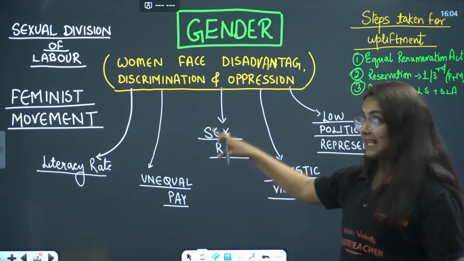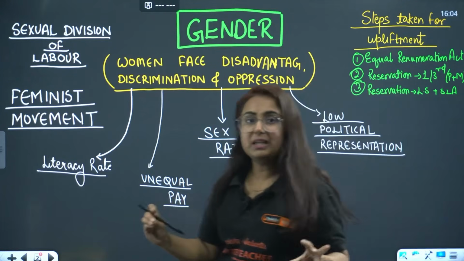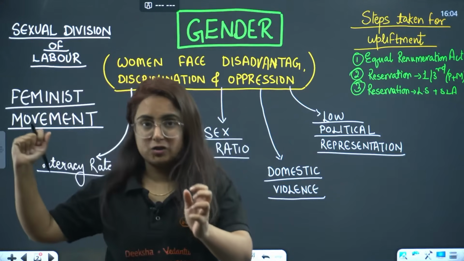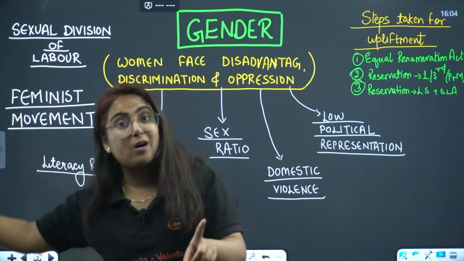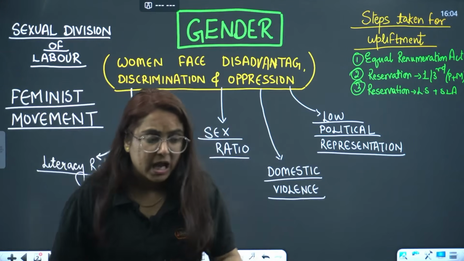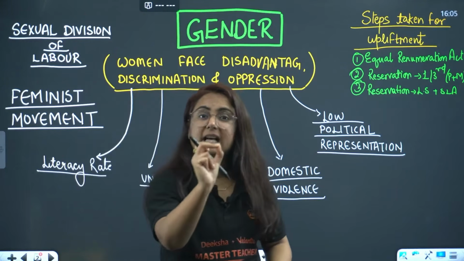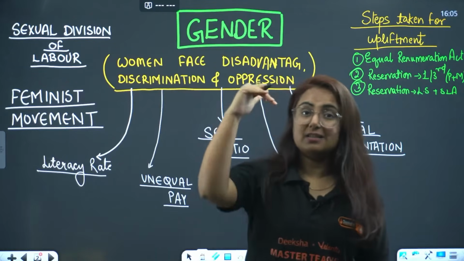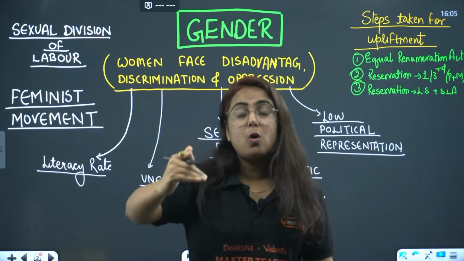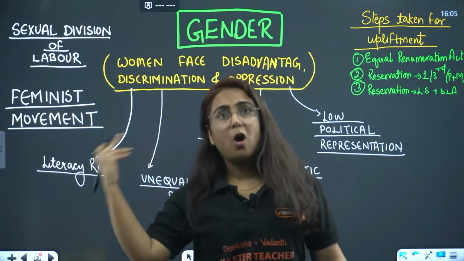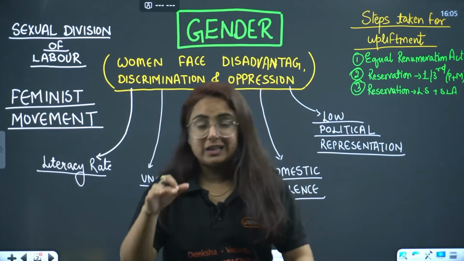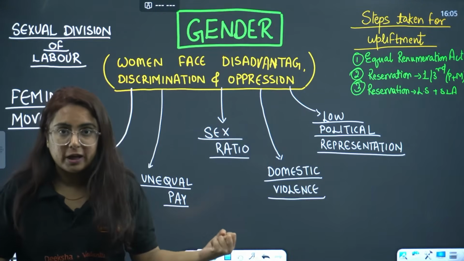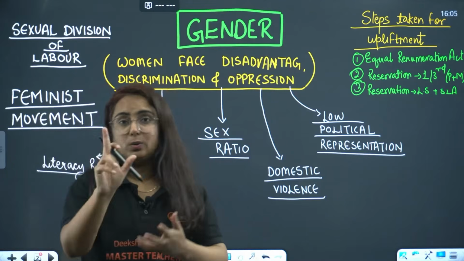Then we talk about sex ratio. Basically, sex ratio means the number of girl children born over 1,000 boy children in an area, and if we see, the ratio is 919 over 1,000 boys, and even in certain states of India the ratio goes down to 850 or less than 850 also. So that clearly points to sex selective abortions, okay, and the preference for a boy child over the girl child.